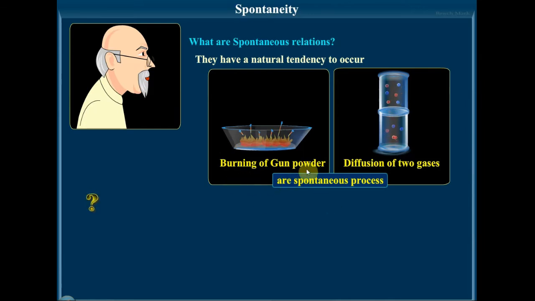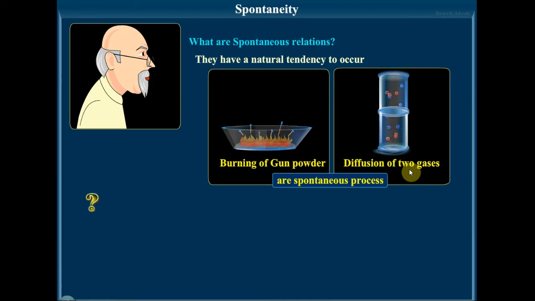The burning of gunpowder is a spontaneous process. Diffusion of two gases: the two gases are taken in separate jars and allowed to mix. That mixing takes place on its own. So that is another example of a spontaneous process. A spontaneous process can be defined as an irreversible process which has a natural tendency to occur either of its own or after proper initiation under the given set of conditions.